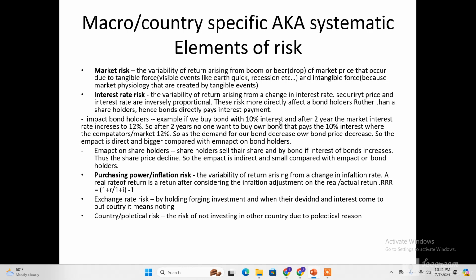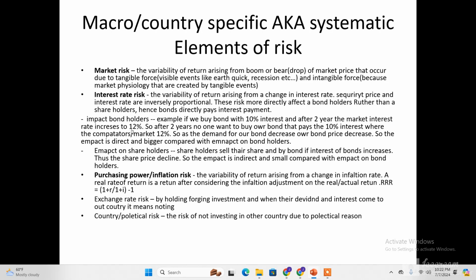I bought a bond that pays me 10% interest from one bank. After 2 years, the market interest rate increases to 12%. A market interest rate is what others are paying. It doesn't mean related to our bank, but what others are paying. So others are paying 12%.